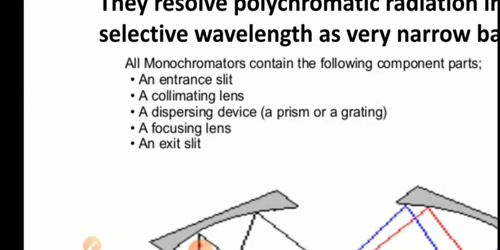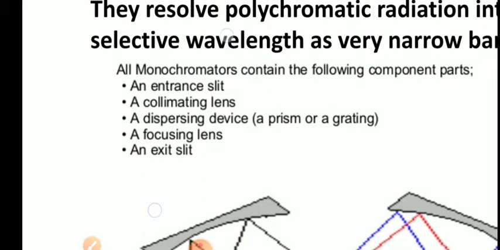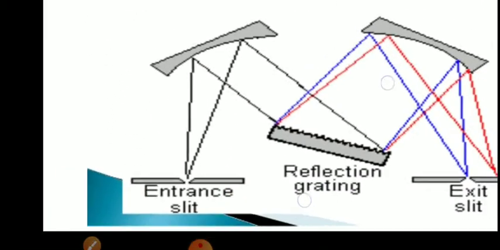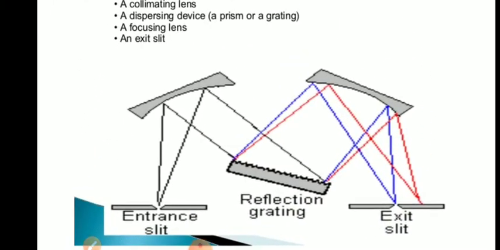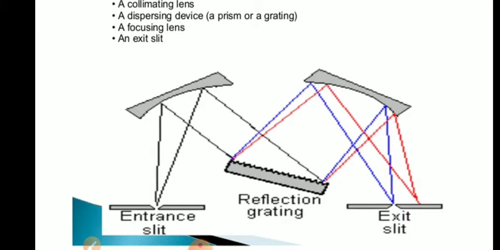Then there is a focusing lens. The focusing lens collects the light and allows only light of a single wavelength, that is monochromatic light of a selective wavelength, to pass out through the exit slit. So a monochromator consists of an entrance slit, a collimating lens, a dispersion device which is a prism or a grating, a focusing lens, and then the exit slit. The light of the selected wavelength passes out through the exit slit.